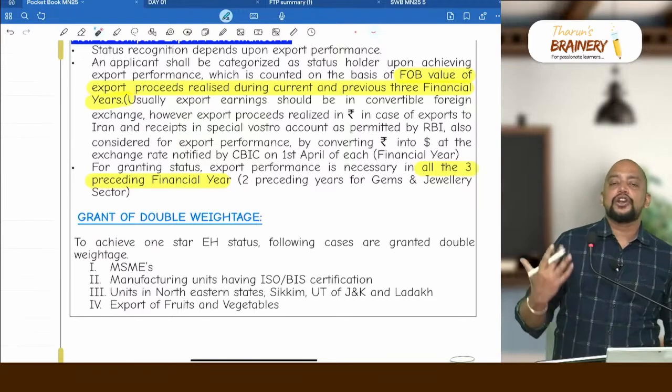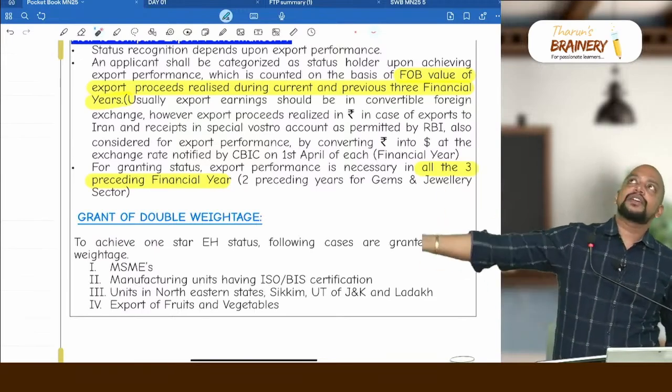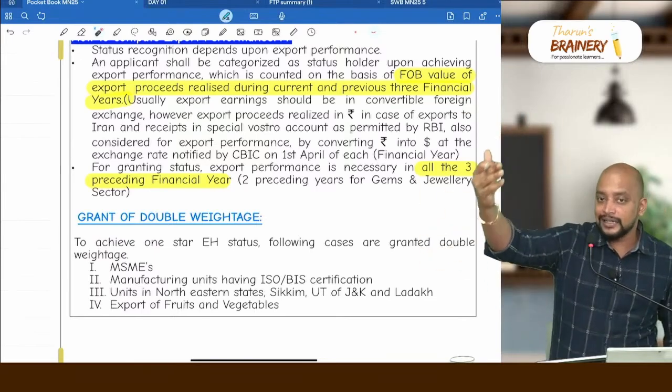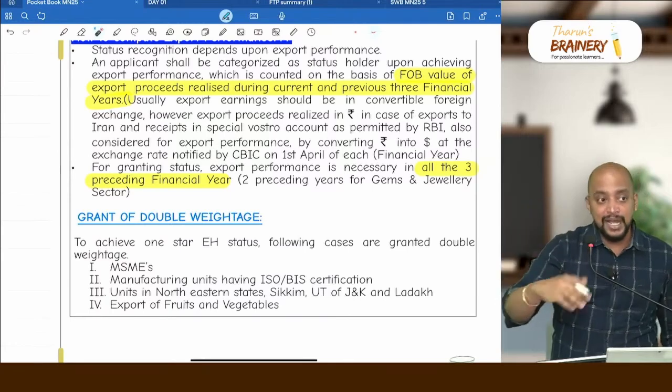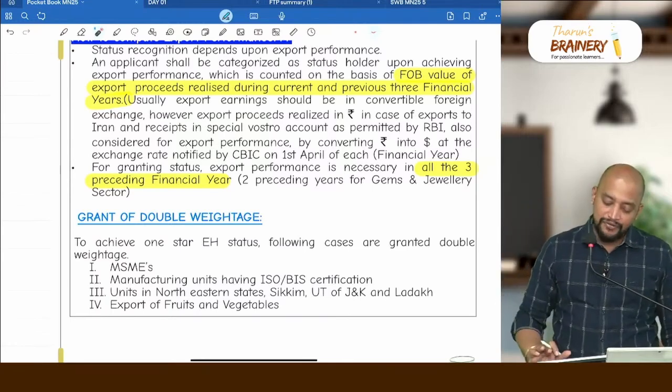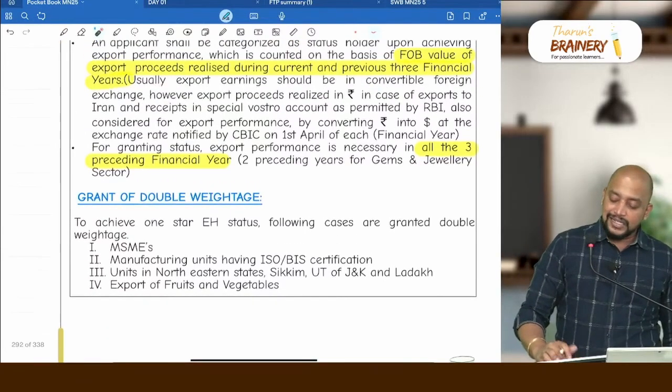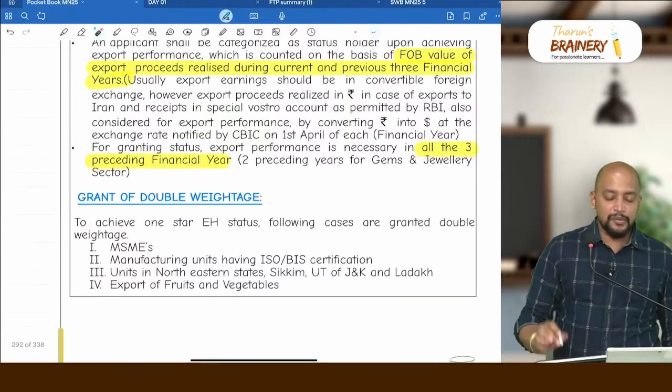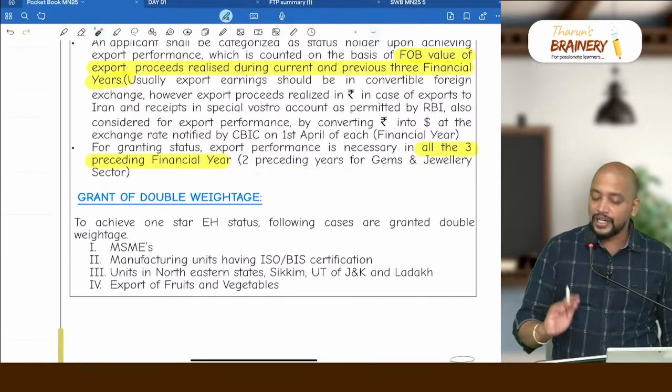Sometimes the consideration will not be received in foreign exchange, it will be credited in a rupee Vostro account, and also it is permitted by RBI, it is treated as received in convertible foreign exchange. And for this, we need to have 3 years of export performance. For the gem and jewelry sector it will be only 2 years.